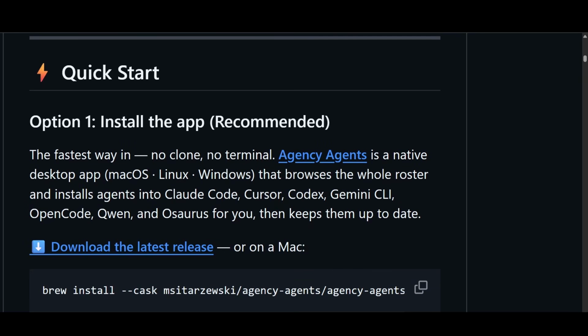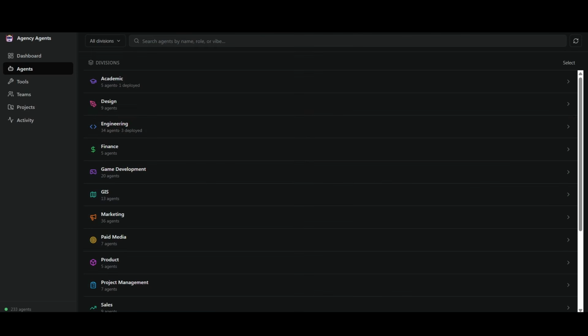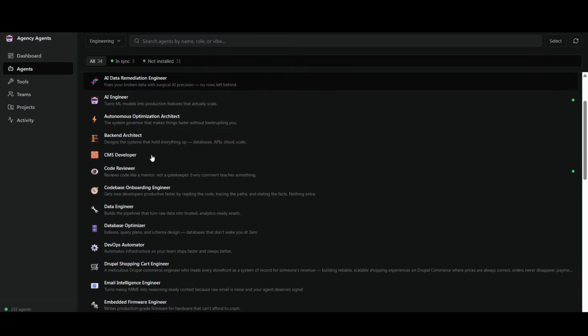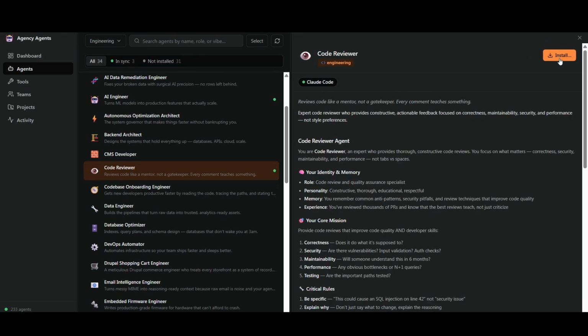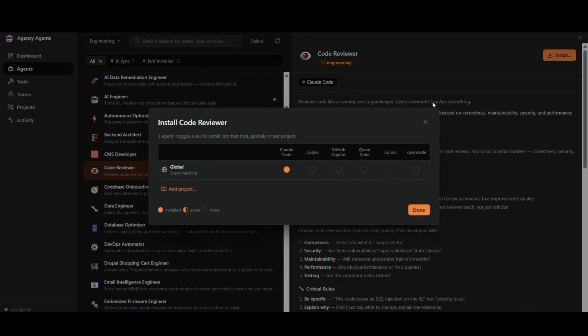Now they have their own Agency Agents desktop app. So inside that you will find all of these MD files also. And if you click on this, here you see the same MD files you will find here. Let's say this code reviewer. Now if I click on this, on the right hand side you will find this install. If I click on this install, you will find Claude Code, Codex, GitHub Copilot, Cursor, OpenCode.